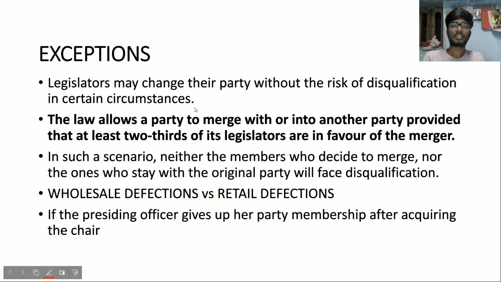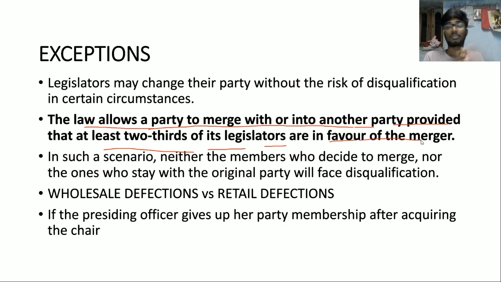There are some exceptions, that is, legislators may change their party when a party merges with or into another party, provided that at least two-thirds of its legislators are in favor of the merger. Say for example, there are 30 members and two-thirds, that is 20 members, agree to jump into another party.